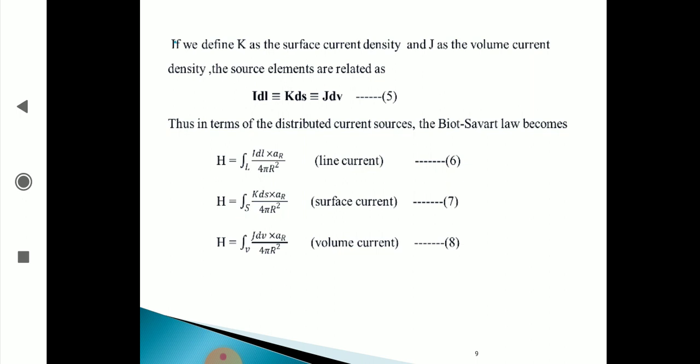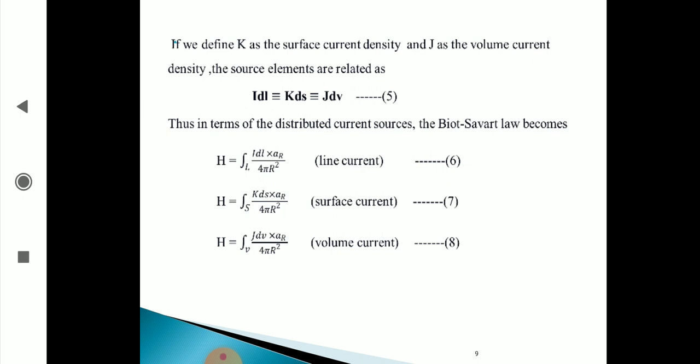If we define K as the surface current density and J as the volume current density, the source elements are related: I dL is identically equal to K dS is identically equal to J dV. Thus, in terms of distributed current sources, the Biot-Savart's law becomes H is equal to the line integral of I dL cross aR by 4 pi R square. This is for line current.